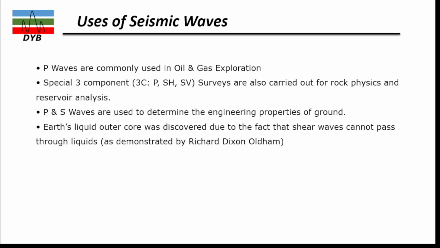So what are the uses of these seismic waves? The P waves are commonly used in oil and gas exploration, and special three-component (3C) PS and SV surveys are also carried out for rock physics analysis and reservoir analysis. P and S waves are used to determine the engineering properties of the ground. And the Earth's liquid core was also discovered due to the fact that shear waves cannot pass through liquid, as demonstrated by Richard Dixon Oldham.